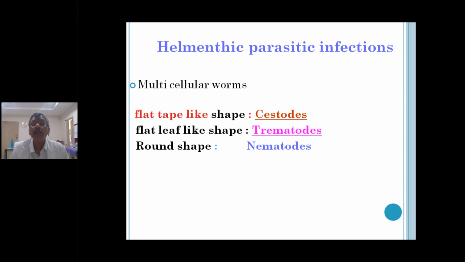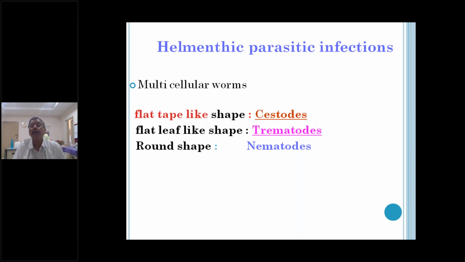In case of Ascaris lumbricoides, Ankylostoma duodenale and Strongyloides stercoralis, the small intestine is the abode, the habitat. They are present in the small intestine. They take food and blood from the small intestine, and the patient gets infected.